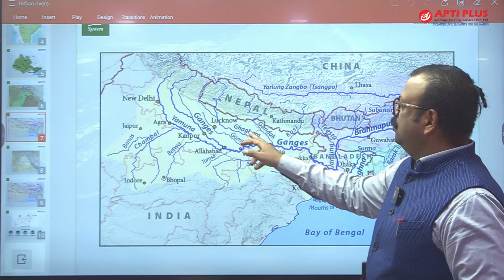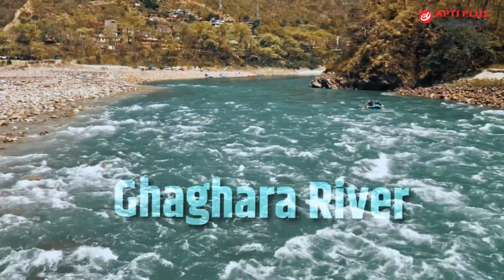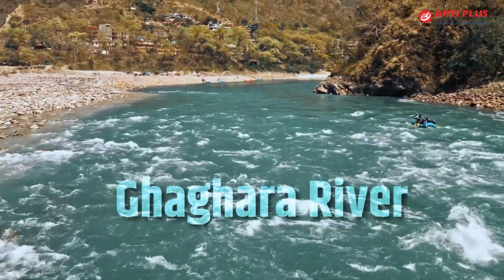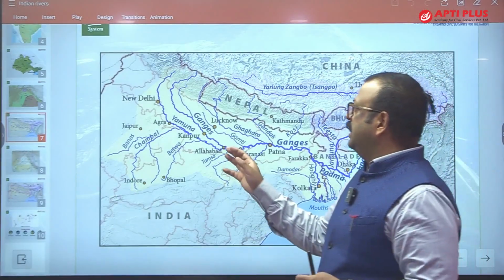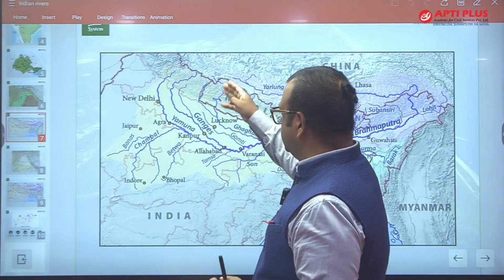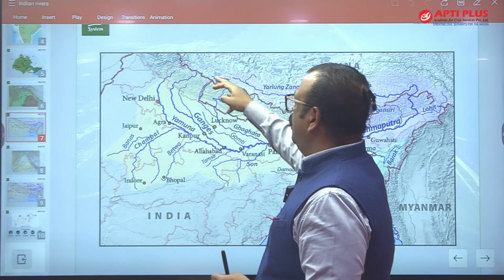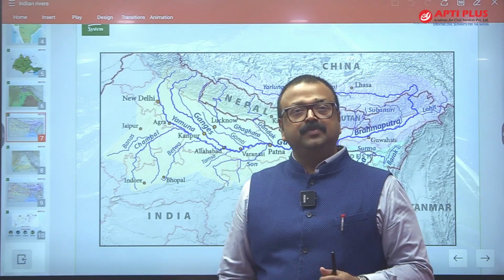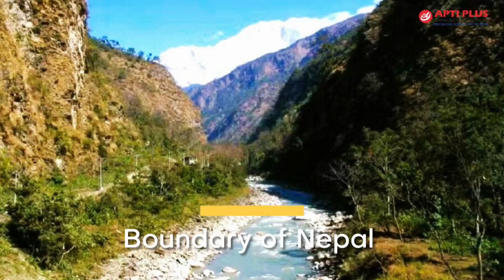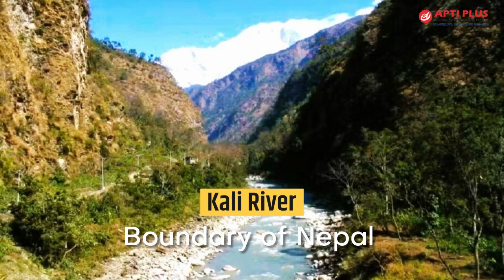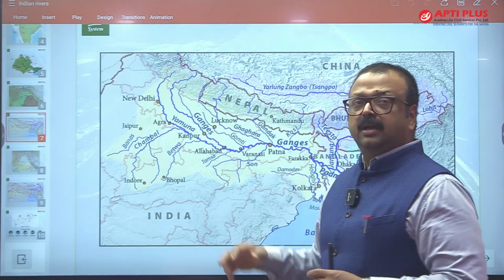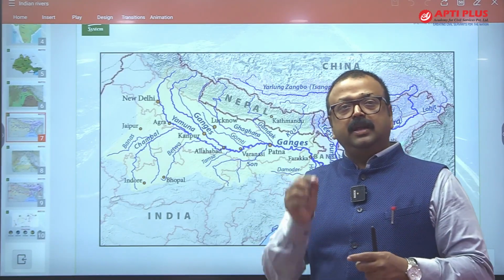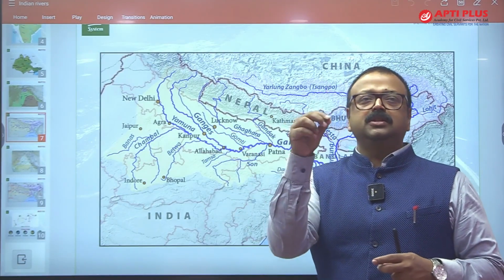Let me tell you about this Ghaghra river. It's important because one of its streams is important, and you should know. Especially in this Ghaghra river, there is the drain of Kali or Sharda. The Kali river makes the boundary of Nepal, and then it meets Ghaghra, and then near Lucknow and Faizabad, Ghaghra gets divided into numerous streams.